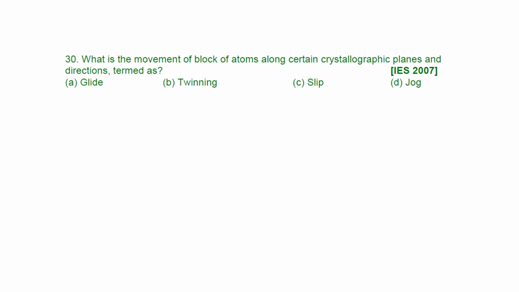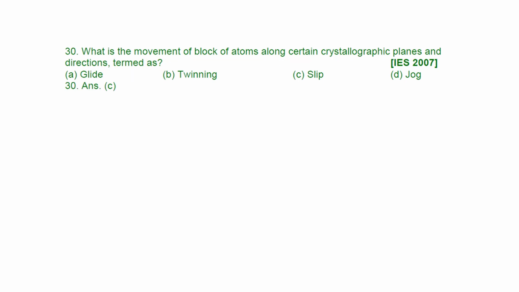Next question. What is the movement of a block of atoms along certain crystallographic planes and directions termed as? It's glide, twinning, slip, jog. I think you can say the answer will be slip, because we are studying and solving problems from screw dislocation, so its answer will be slip.